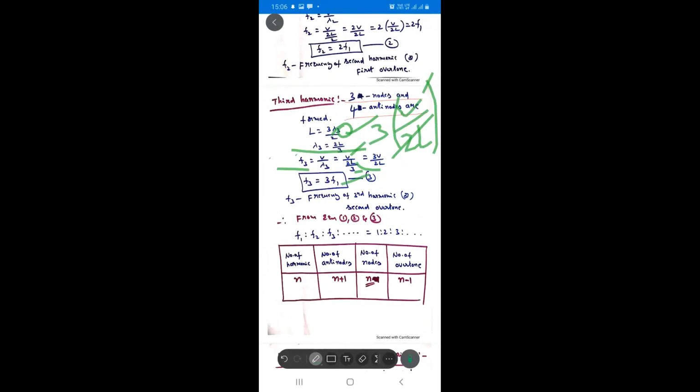Students, I hope you understood well. F3 is the frequency of the third harmonic. Higher harmonics are called overtones.